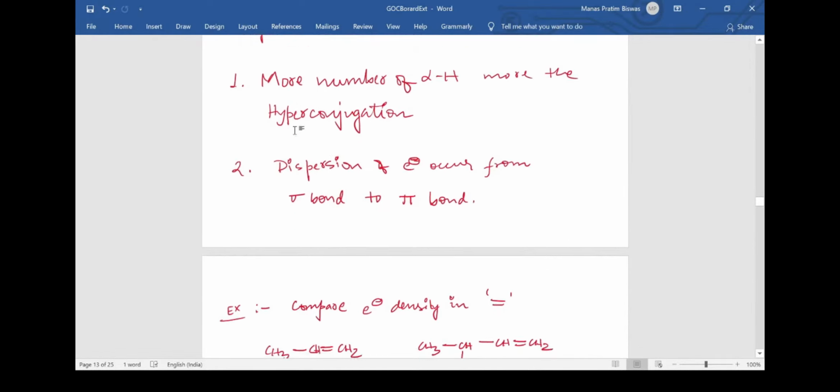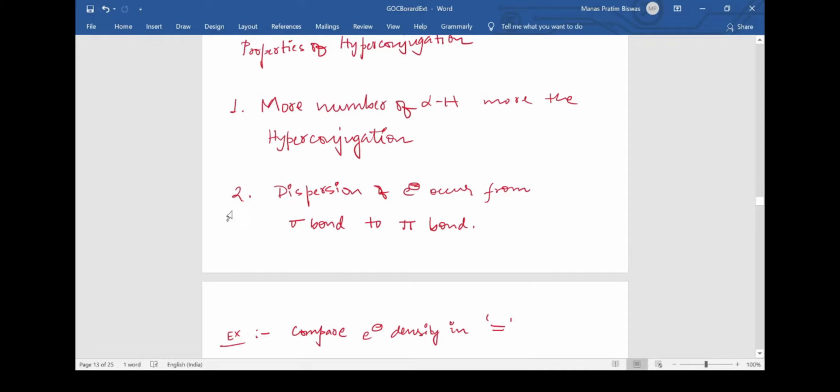The second property is that the dispersion of electrons occurs from sigma bond to pi bond. This might come directly as an objective question and you must understand this, and if you don't understand, you just need to write this down to your memory. The dispersion of electrons occurs from sigma bond to pi bond.